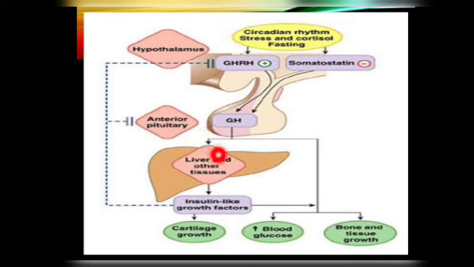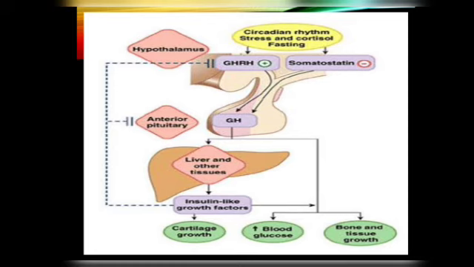This growth hormone causes the liver and other tissues to secrete insulin-like growth factor, that is the somatomedin, which is mainly involved in the growth of cartilage, that is, bone growth. At the same time, it also extends its function to metabolism. Growth hormone also plays a role in carbohydrate metabolism, increasing the blood glucose level, and it also causes bone and other tissue growth. Okay, this is the normal function.